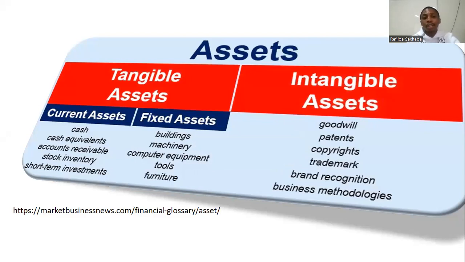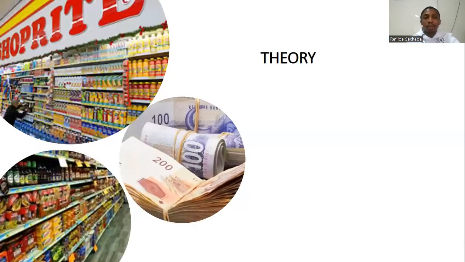Under current assets, we've got cash equivalents, accounts receivable, stock inventory, short-term investments, and the fixed assets, which are assets that last longer. And I will explain what the difference is between current assets and fixed assets shortly. We've got buildings under fixed assets, machinery, equipment, tools, and furniture. All of those will be fixed assets. Now let's go deep into it. I will start first by explaining what a current asset is.